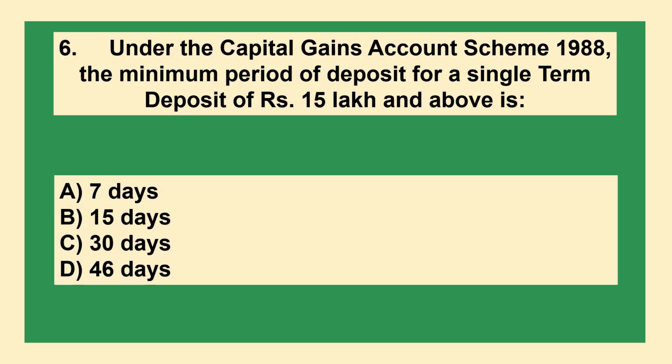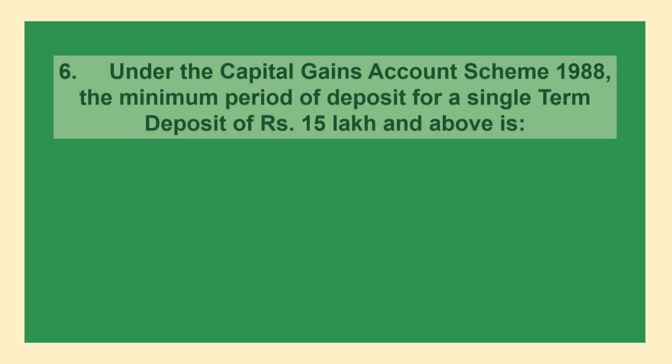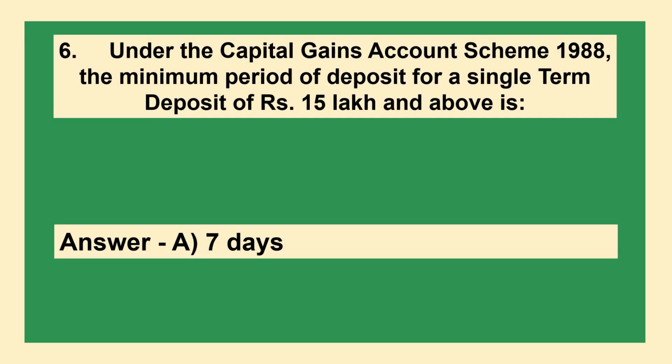Question: Under the Capital Gains Account Scheme 1988, the minimum period of deposit for a single term deposit of rupees 15 lakh and above is: Option A, 7 days; Option B, 15 days; Option C, 30 days; Option D, 46 days. Correct answer is Option A, 7 days.